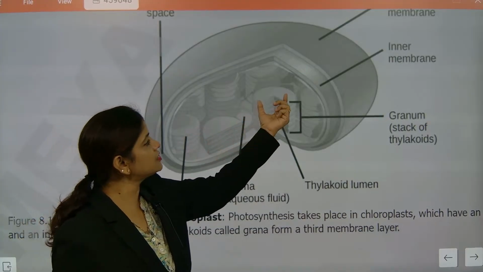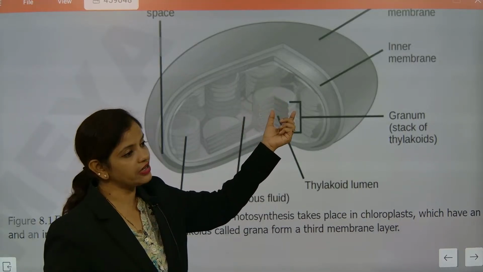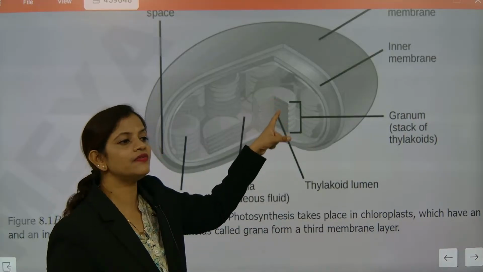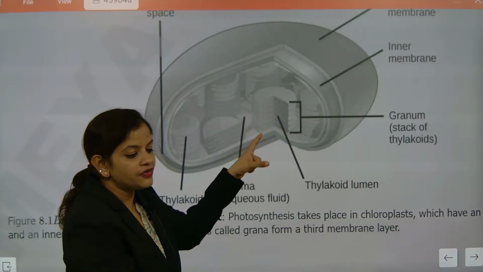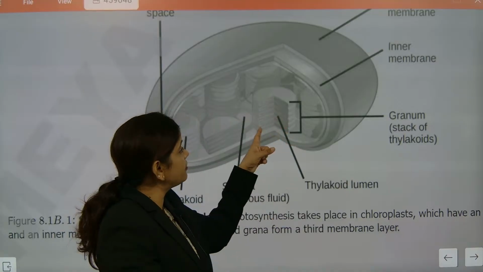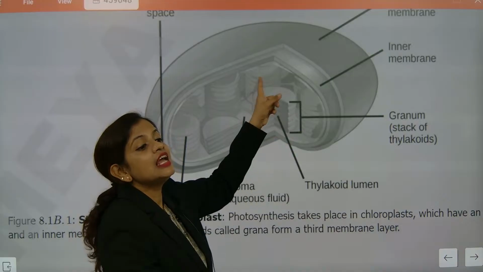The grana are the ones trapping the sunlight, and they are responsible for the light reaction. After trapping sunlight, see, these discs are there, and they will trap what? Sunlight. And after that, they will convert sunlight into chemical energy. After that, they will give it to the stroma. So this part of the reaction is called the light reaction.